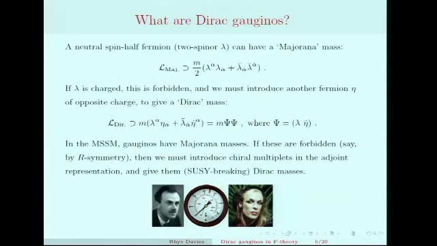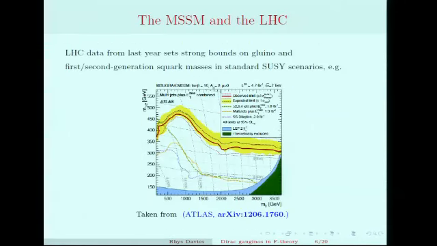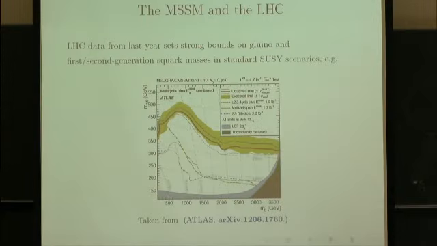Okay, so moving right along, why might we care about these sort of arcane beasts? To answer that question, let me start with some data. Here's a recent exclusion plot from ATLAS. This is based on the full 2011 data. This is a simplified model of the MSSM. I believe these are bounds on the first 2 generations of squarks. You can see here, or maybe you can't, these horizontal lines are lines of constant gluino mass, and these vertical lines are lines of constant squark mass.